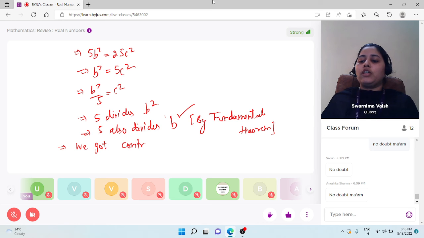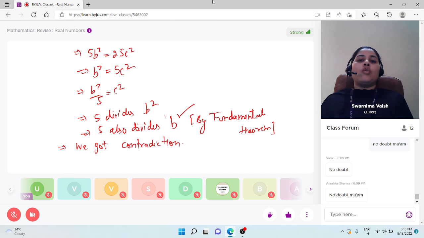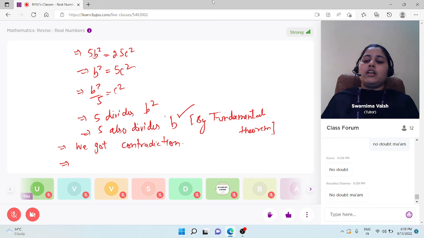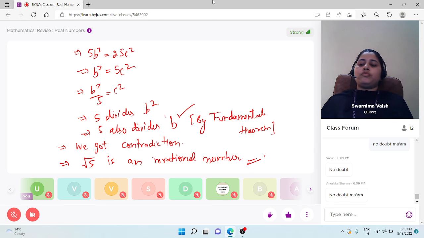We got a contradiction. It means what we initially assumed was a wrong assumption. We had assumed that √5 is a rational number, meaning it was incorrect. It means √5 is an irrational number. This is what we have to prove.